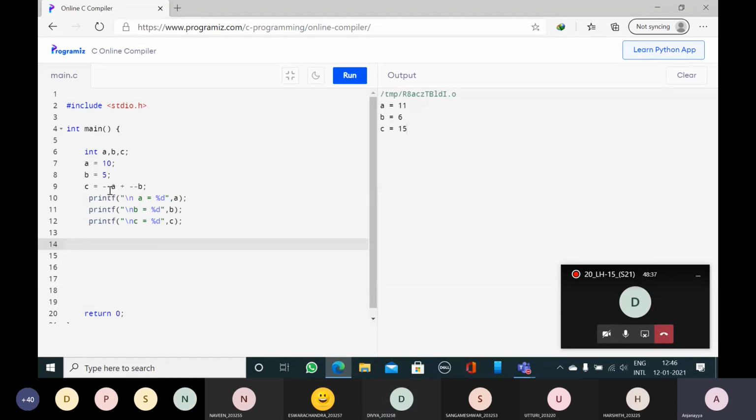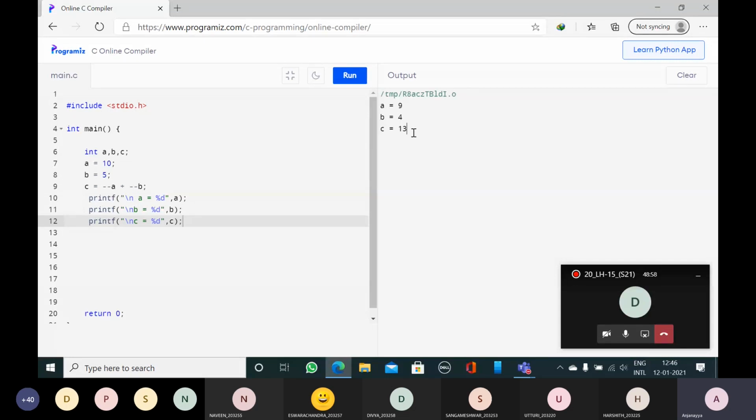Decrease the value first. So 10 minus 1, so A will become 9. 5 minus 1, B will become 4. 9 plus 4 is 13. So C value is 13. Before that A will become 9, B will become 4. So run the program. So 9, 4 and 13.